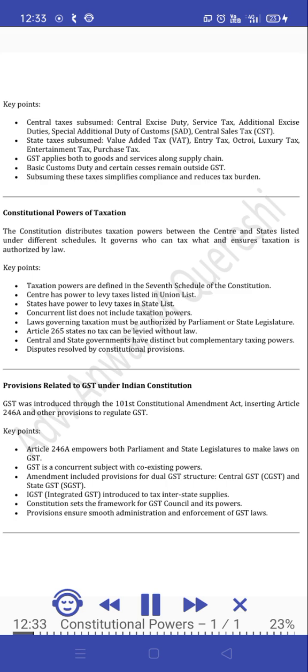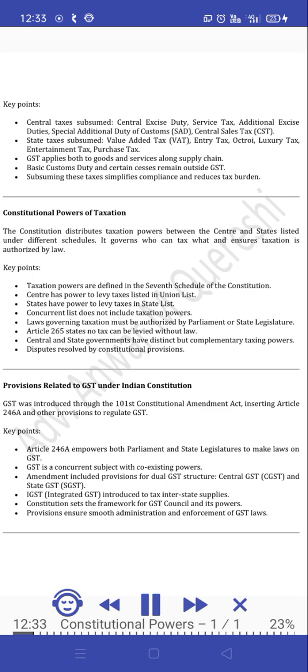Provisions related to GST under the Indian Constitution. GST was introduced through the 101st Constitutional Amendment Act, inserting Article 246A and other provisions to regulate GST. Key points. Article 246A empowers both Parliament and state legislatures to make laws on GST. GST is a concurrent subject with coexisting powers. The amendment included provisions for a dual GST structure.